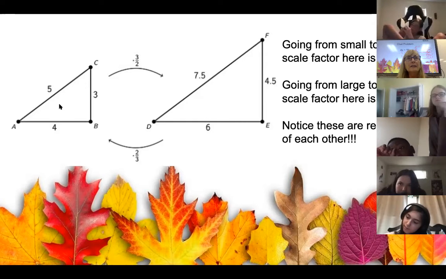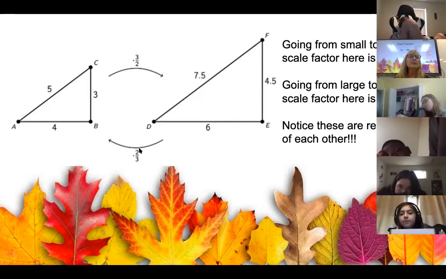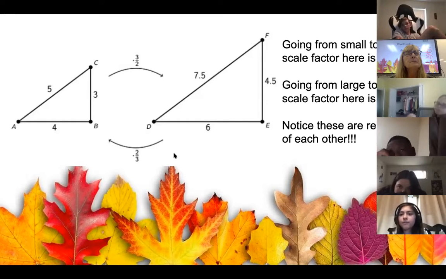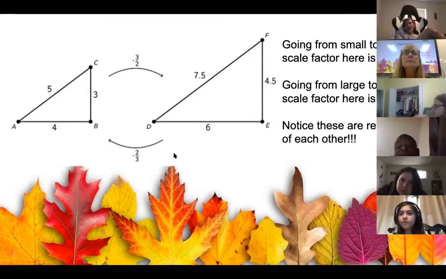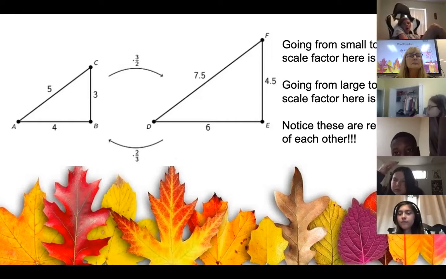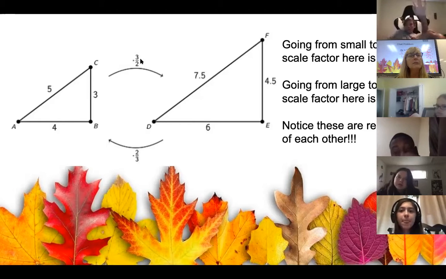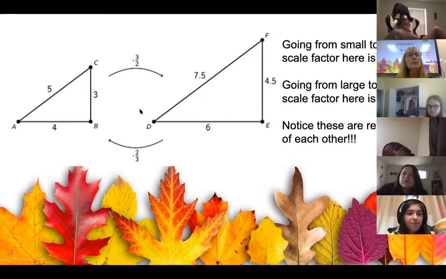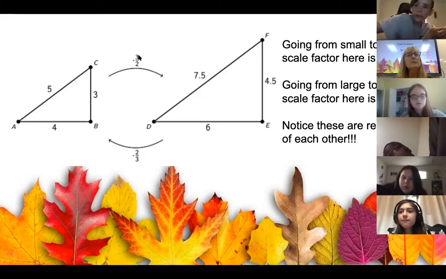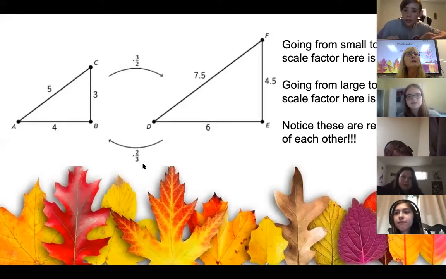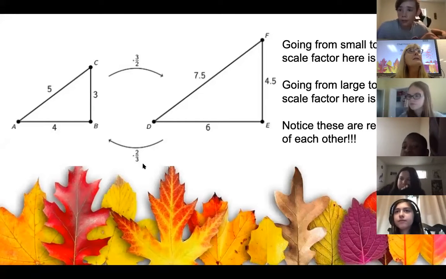Could I figure out the scale factor? Sure can. It's 2/3. What do you notice about 3/2 and 2/3? They are not the same. What else do you notice about these two fractions right here? They're flipped.